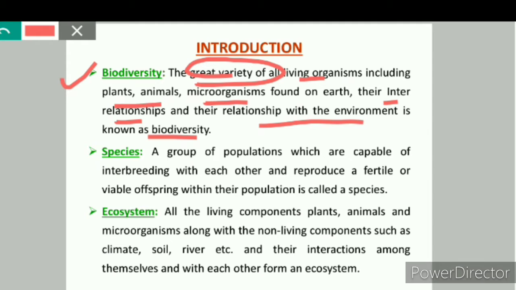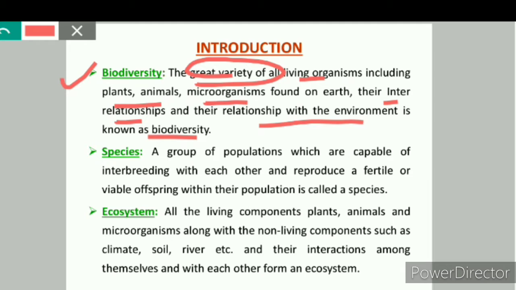So what is the significance of biodiversity? As we know, biodiversity means the great variety of all living organisms, their interrelationships and their relationships with the environment. Let us try to understand. All the components in nature are interdependent. That means all the components in nature are dependent on each other.